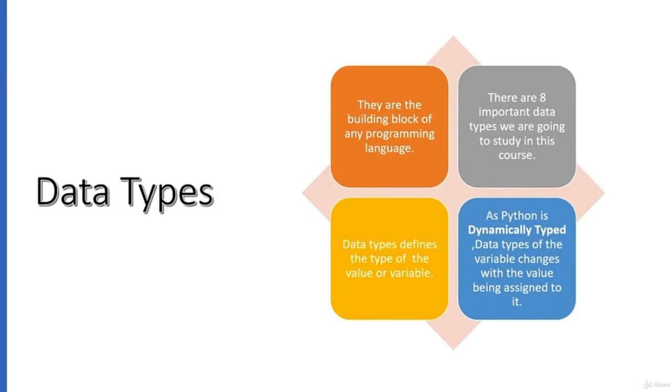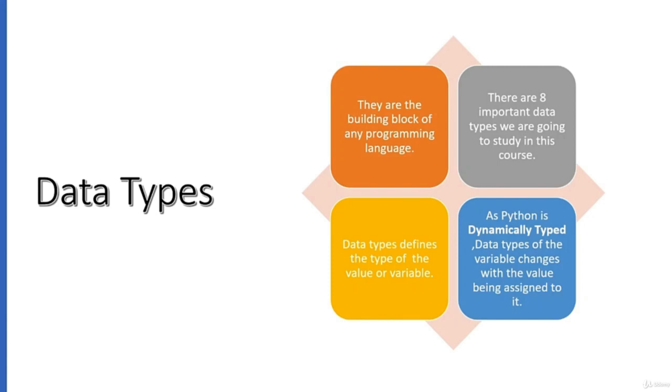As I have explained in my previous video, Python is dynamically typed. Dynamically typed means you can change the data type at any moment. Other languages like Java, C, and C++ are statically typed. That means if you define a data type for a variable, like saying this variable is an integer, then you can't change it.